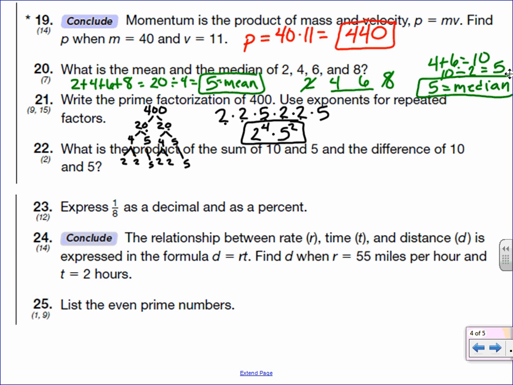All right, number 22. What is the product of the sum? So we're going to be multiplying two things. And the first thing that we're going to multiply by is the sum of 10 and 5. And then the second thing, the second factor, is the difference of 10 and 5.